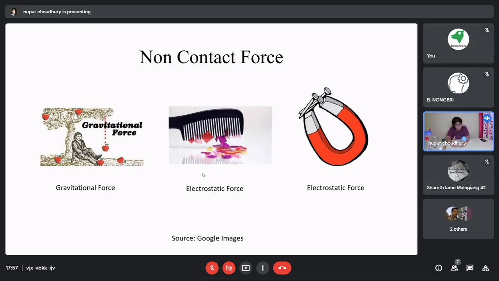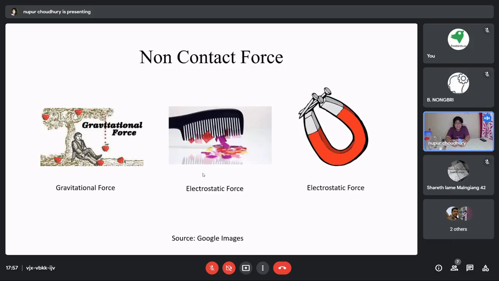Because the earth is exerting some kind of force on the moon so that the moon is tied to earth and it will simply revolve around it, right? However, gravitational force is a force which always acts downwards.